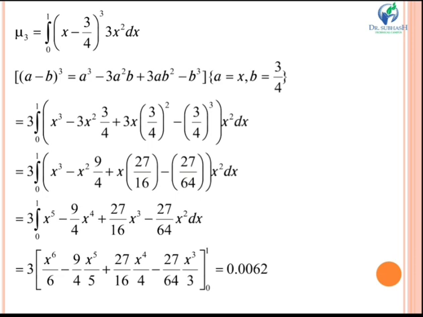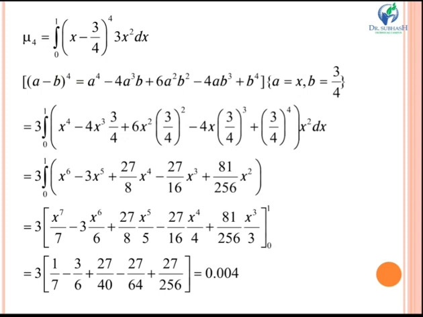Now again I will do the integration. We get x raised to 6 by 6. Integration of x raised to 4 is x raised to 5 by 5. Integration of x cube will be x raised to 4 by 4, and integration of x square will be x cube by 3. Now I'll put again upper limit minus lower limit. You get your answer as 0.0062. In the same way, we'll find it for k equal to 4.